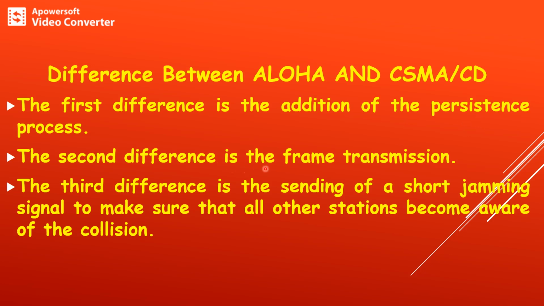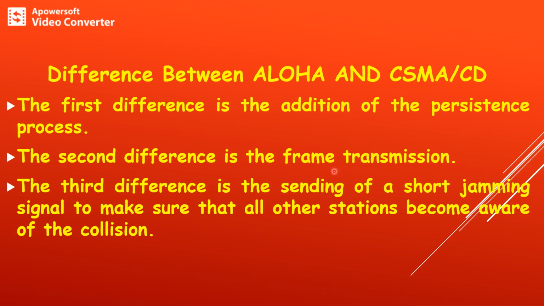The second difference is the frame transmission. In the case of Aloha, entire frames can be transmitted and it can wait for an acknowledgement. But in the case of CSMA/CD, the stations need to sense the medium before sending the frames, and bitwise we send the frames through the transmission medium. So in CSMA/CD, the transmission of the frame as well as the collision detection is a continuous process.